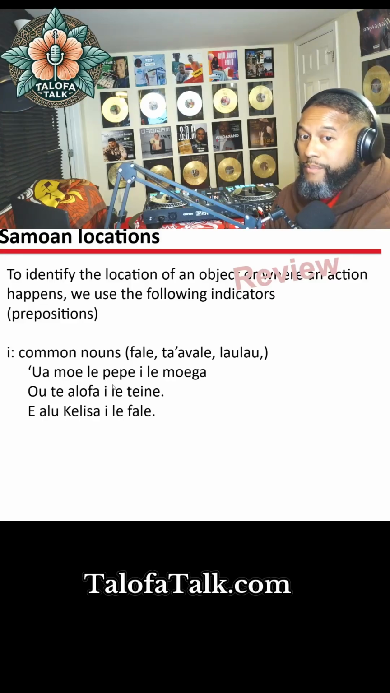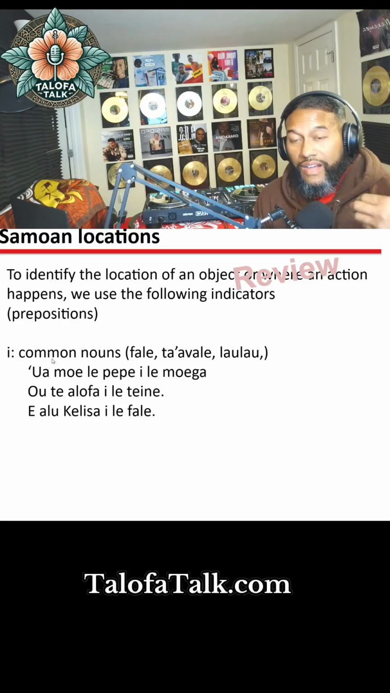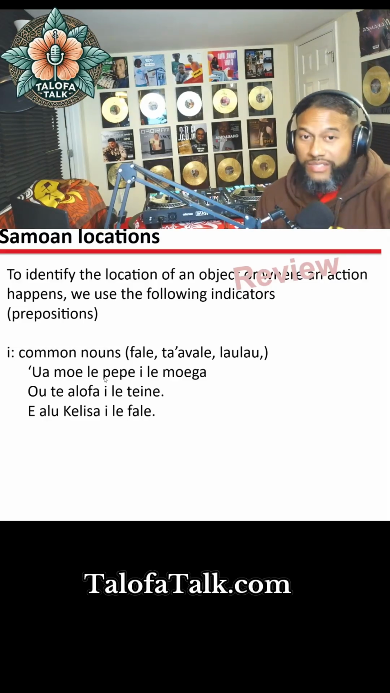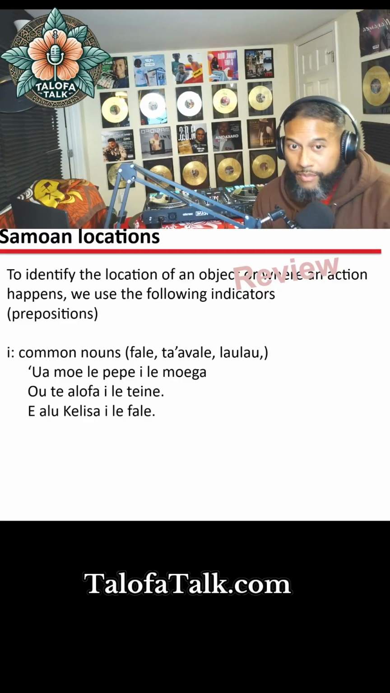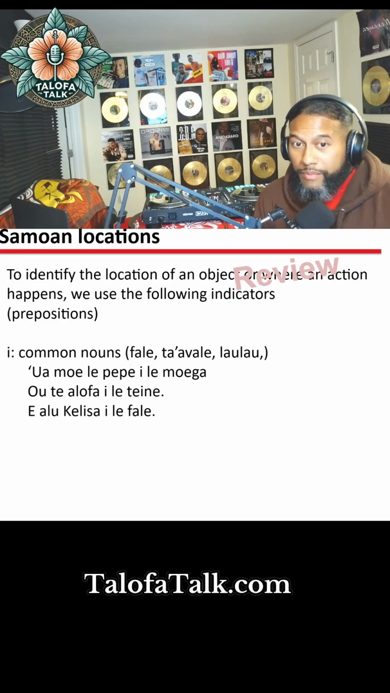Ua moe le pepe. So le pepe is the baby, and remember ua is the tense marker to say, okay, this just happened, or I'm updating you on now. The baby is now sleeping. Okay, the baby is sleeping, and then where's the baby sleeping? Which is the whole point of this slide. I, in or at the bed. Le moenga. Ua moe le pepe i le moenga. That's the location of where the action is happening. Le moenga. Ua moe le pepe i le moenga.